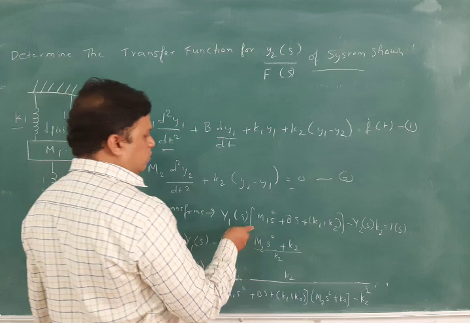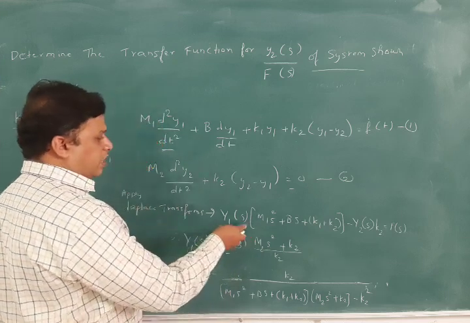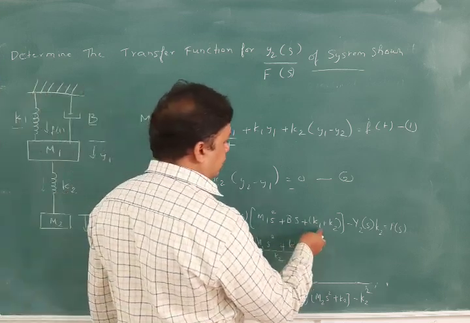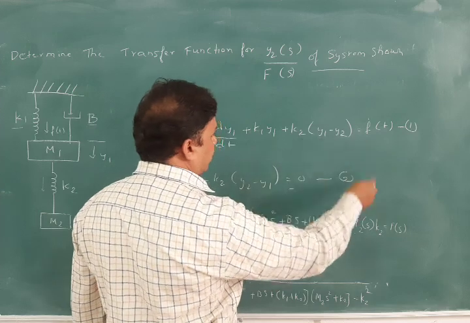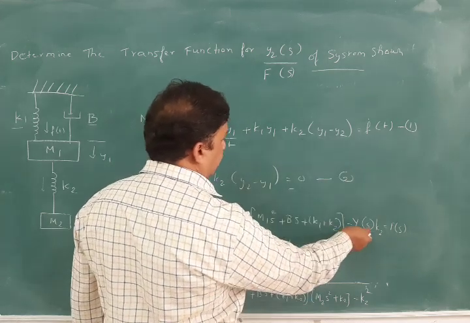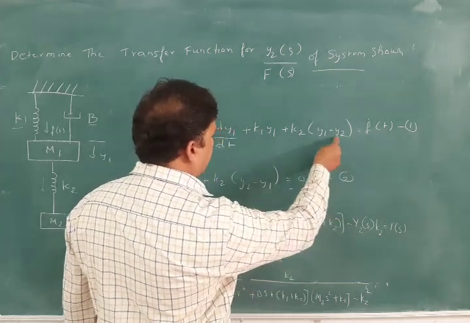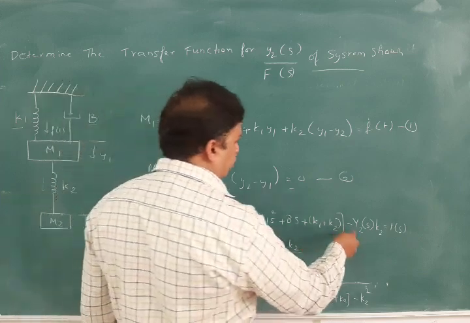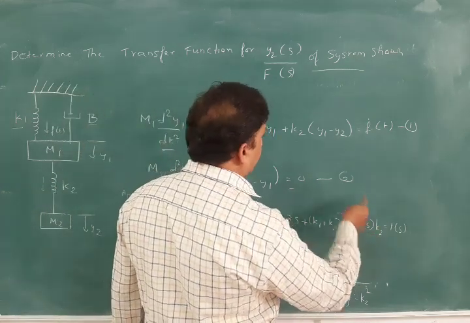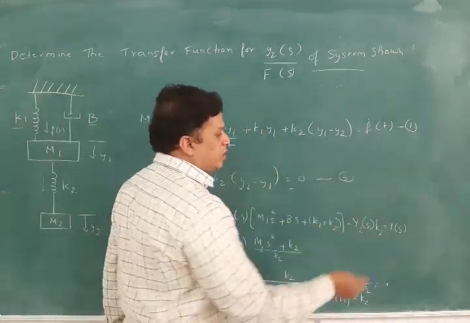So it is a Laplace transform and we are taking y1 of s common and writing (m1 s square plus b s plus k1 plus k2) minus y2 of s into k2. Why? Because the minus remains. We have done the Laplace transform for it and got y2 of s into k2. And for f of t, the Laplace transform is f of s here.